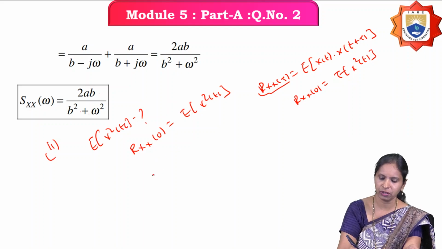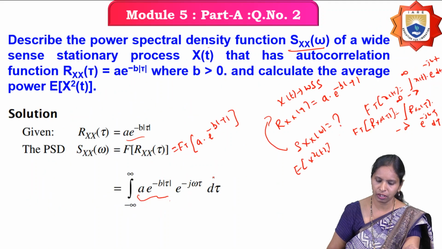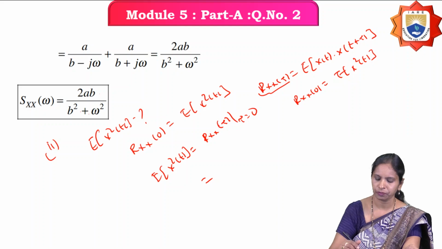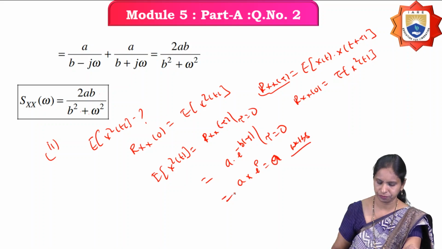Therefore, substituting tau equals 0 gives the average power, which is Rx of tau at tau equals 0. Rx of tau is A e power minus b mod tau, so at tau equals 0 it equals A e power 0, which is A watts, since it is a power.